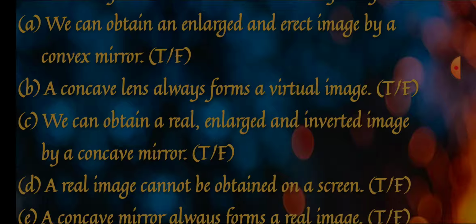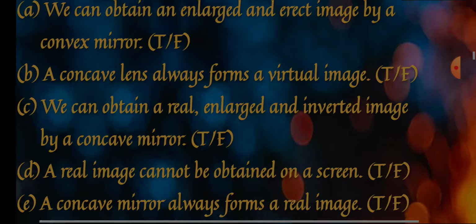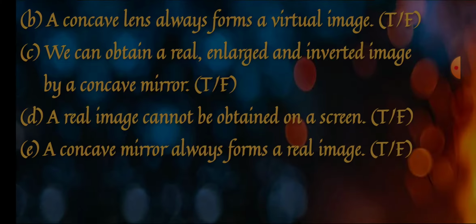So over here the answer is false, because it always gives a smaller image. Enlarged and erect is written. If only erect was written, the answer would be true, but here it is written enlarged and erect, so the answer is wrong. So first is false.